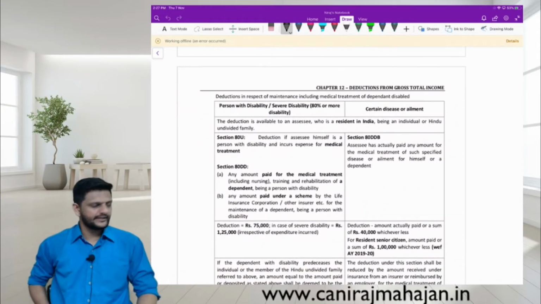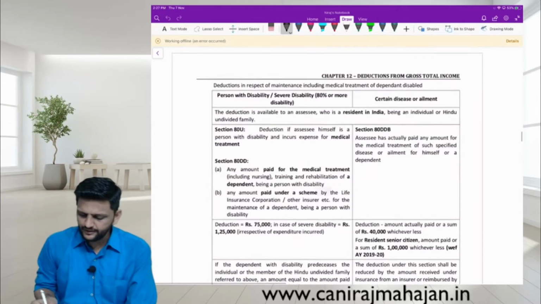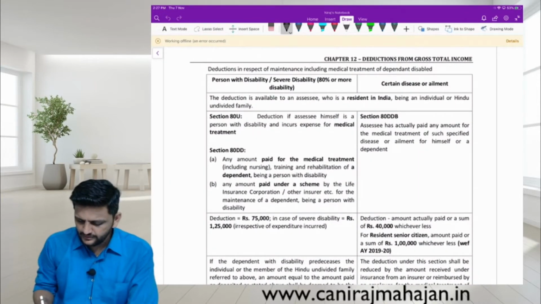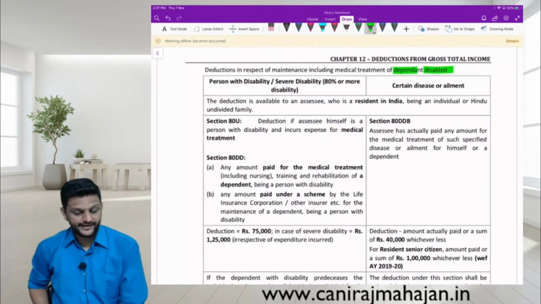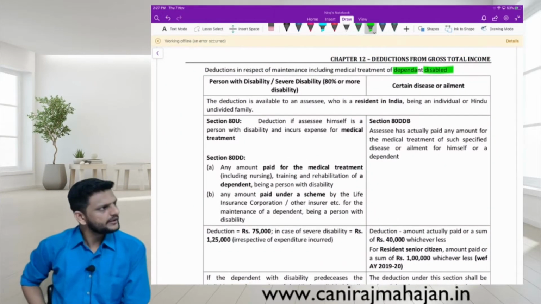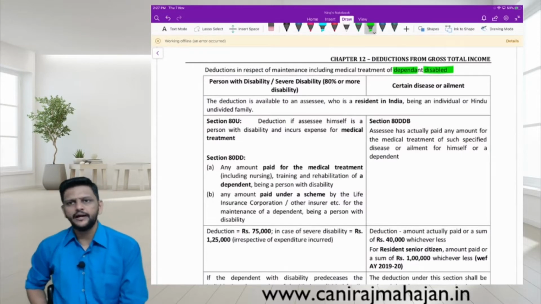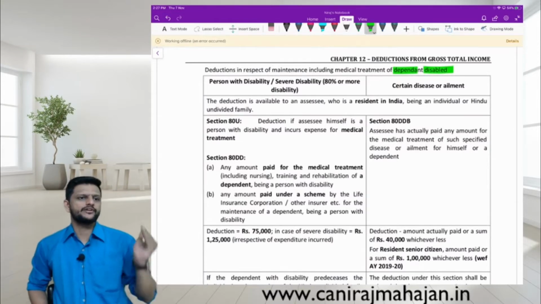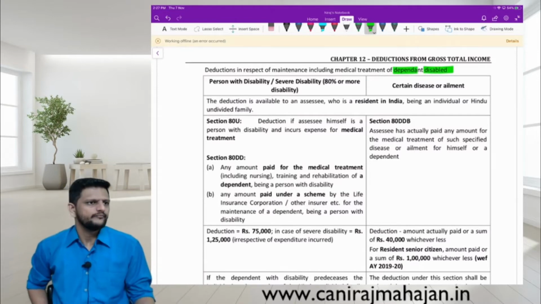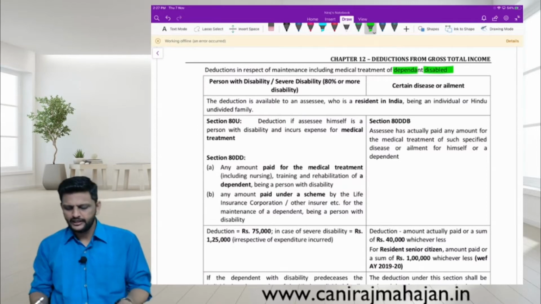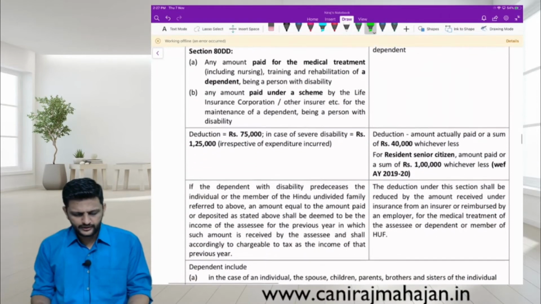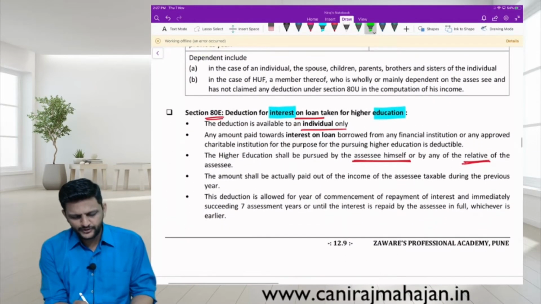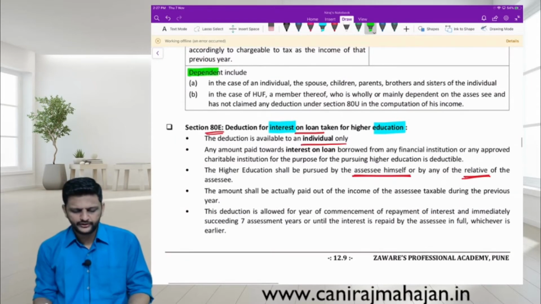Now 80DD: deduction in respect of maintenance including medical treatment of a dependent who is disabled. What is the expenditure? Maintenance including medical treatment of whom? Dependent and disabled. So it has to be disabled. So the difference between 80D and this section is what? Here there has to be a component of disability. And here are we using the words father, mother, brother directly? No, we are using the word dependent. So check who all they include.